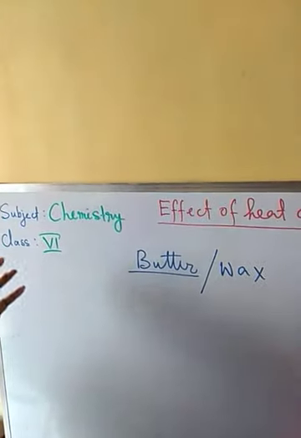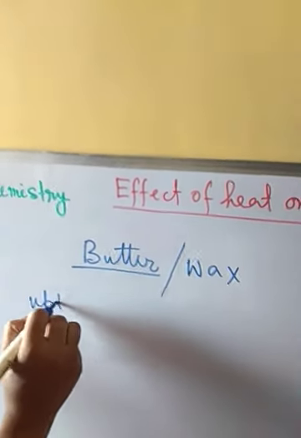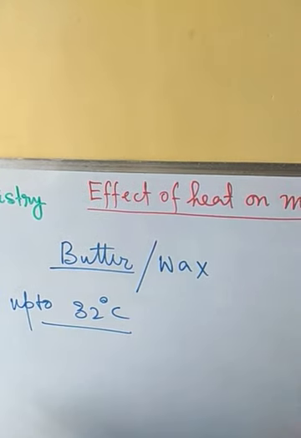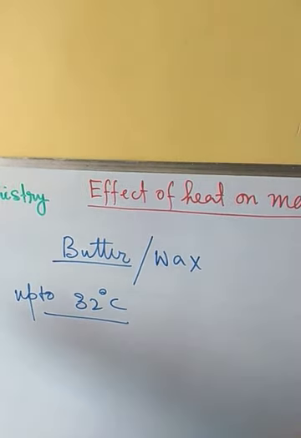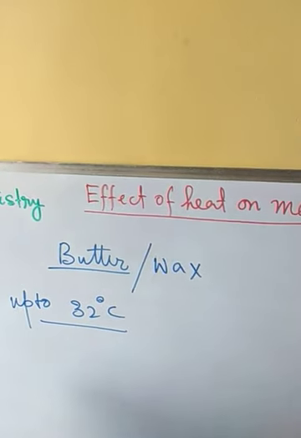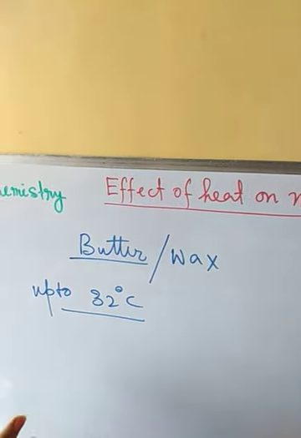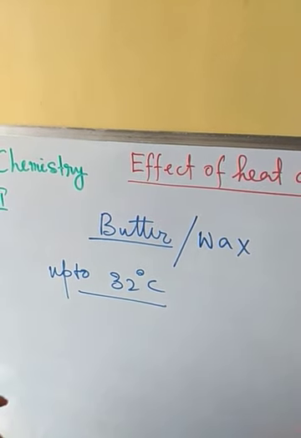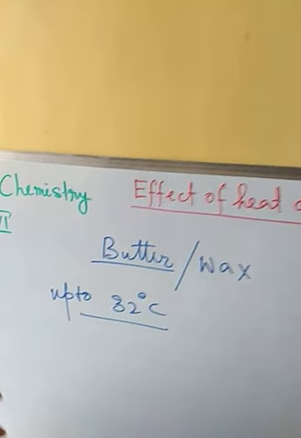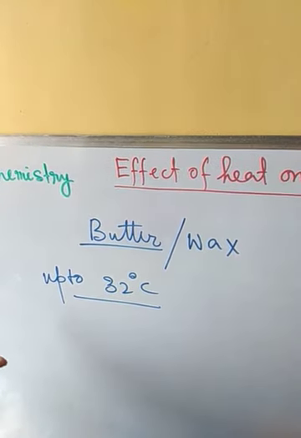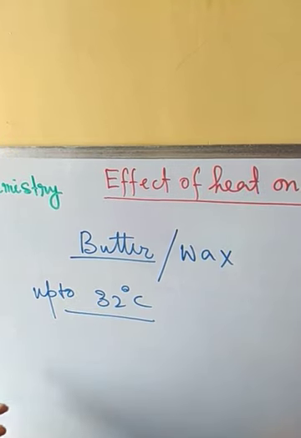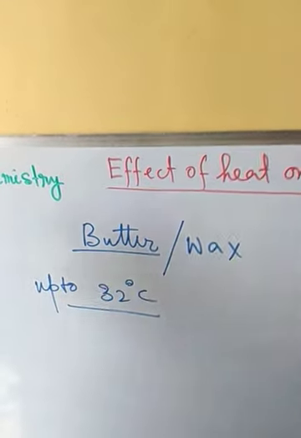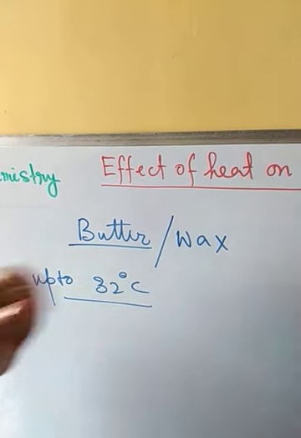Up to 32 degrees centigrade temperature, we will consider this as room temperature. So at room temperature, butter or wax both are solid. We can see that these are solid, but if we gradually increase the temperature, butter and wax start melting, and afterwards if we apply sufficient heat, then we will get the liquid form of both of these.